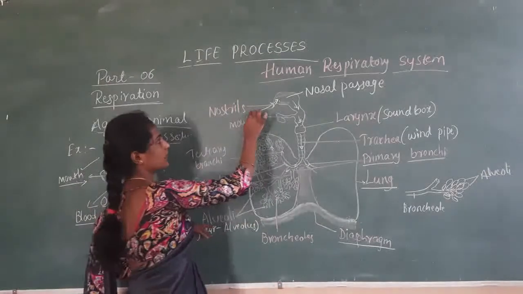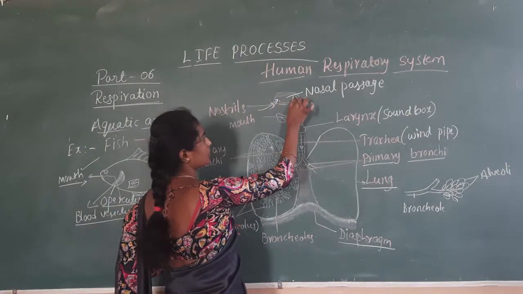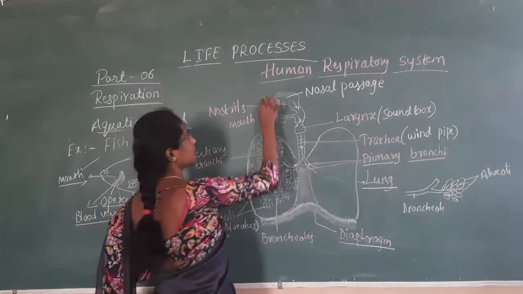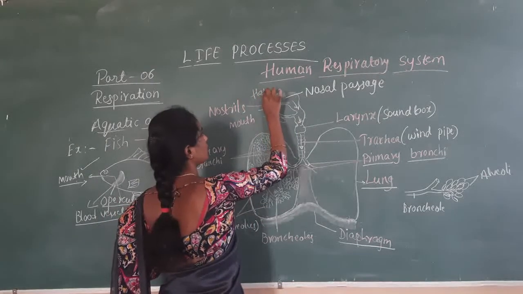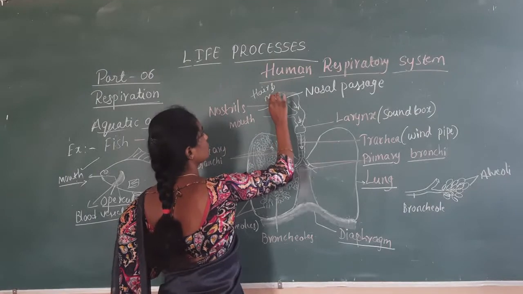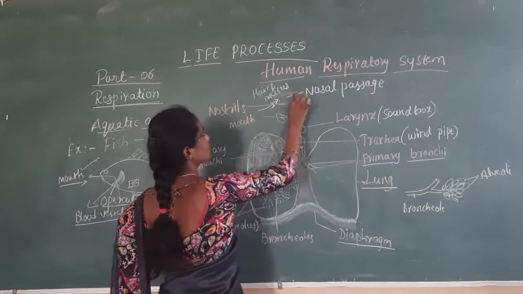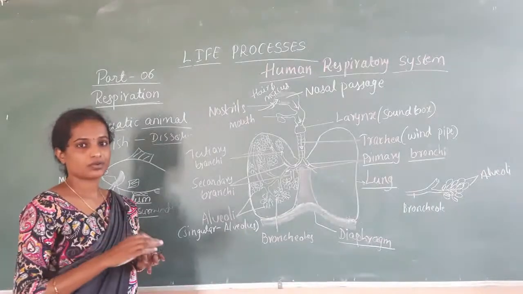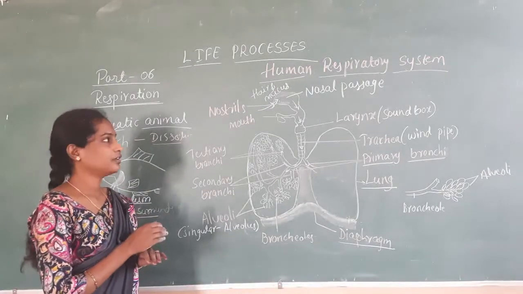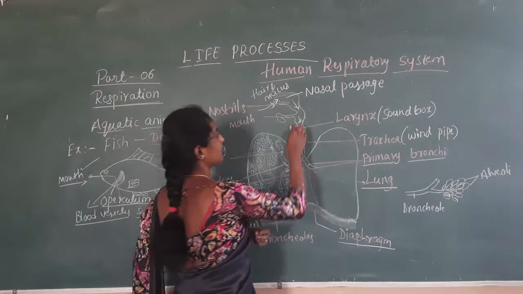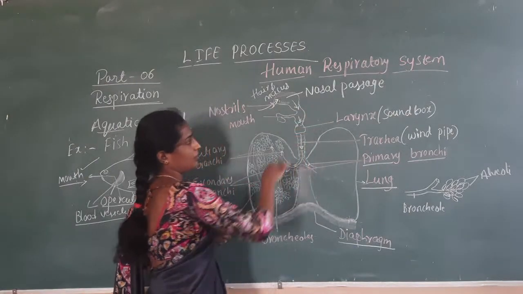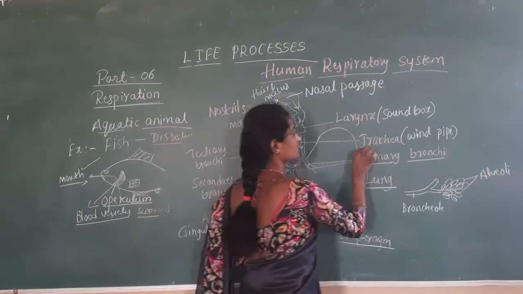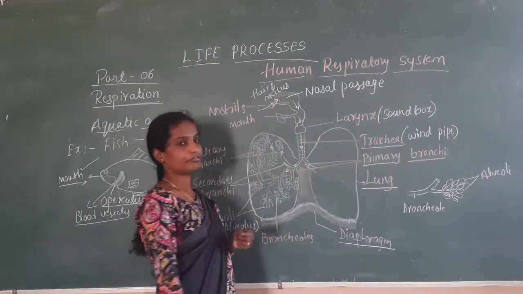So whenever the air passes through the nasal passage, it will undergo a filtration process by structures called hair as well as mucus, which are present in the nasal passage to prevent dust particles or microorganisms. So the process is called filtration. That filtered air then enters the throat region, and through the throat, it enters the trachea or windpipe.